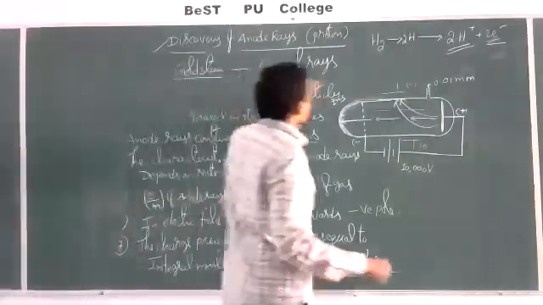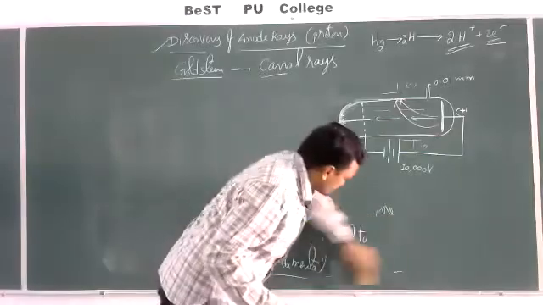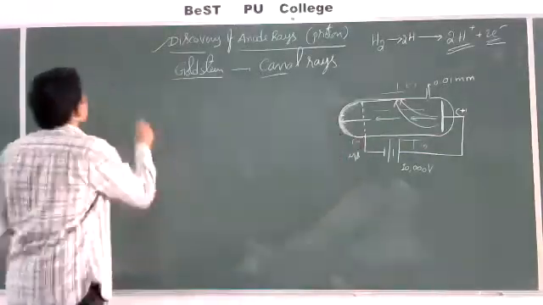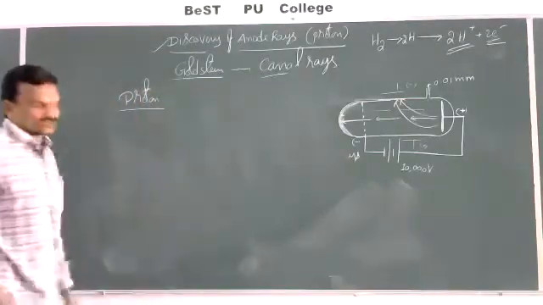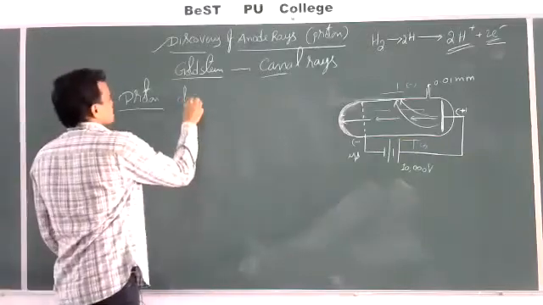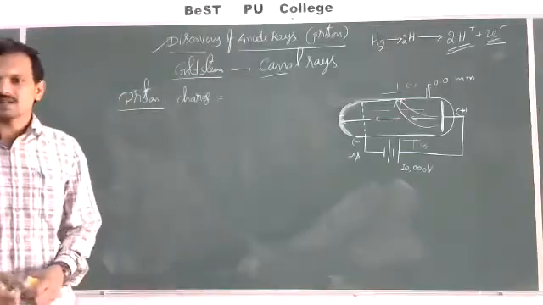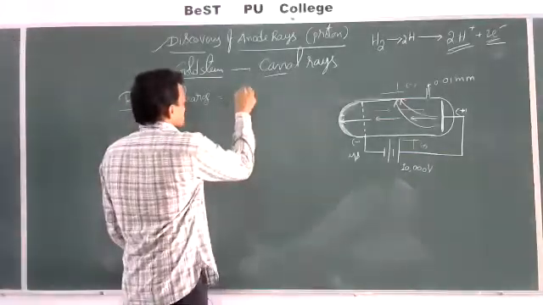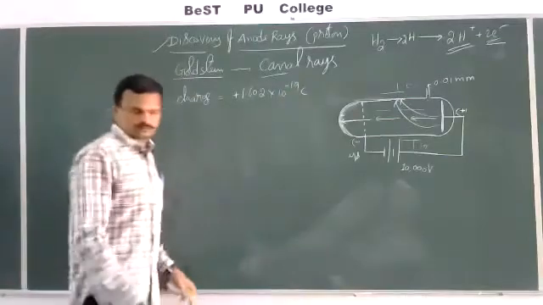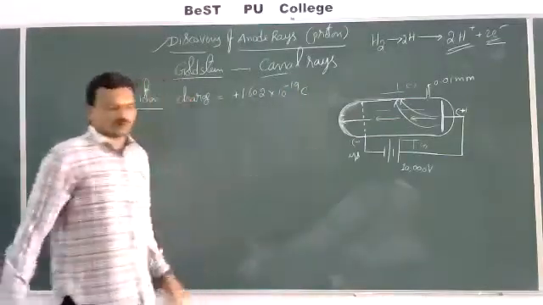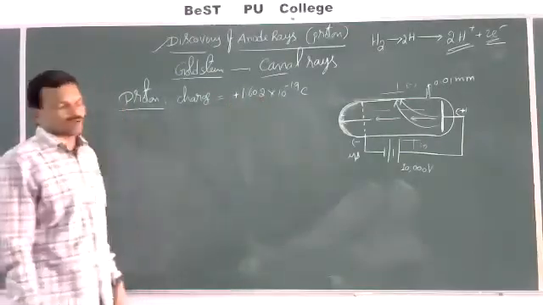Now let us see, what is the charge, what is the specific charge of a proton? See, the charge present on the proton is exactly equal to the charge present on the electron, which is nothing but plus 1.602 into 10 power minus 19 coulombs. Charge of electron and proton are always equal with opposite signs. Plus 1.602 into 10 power minus 19.